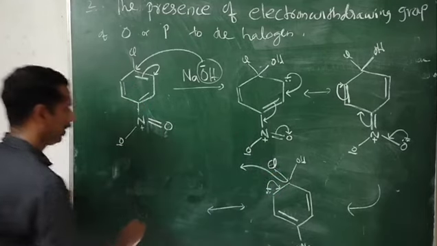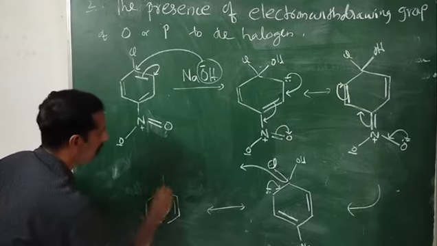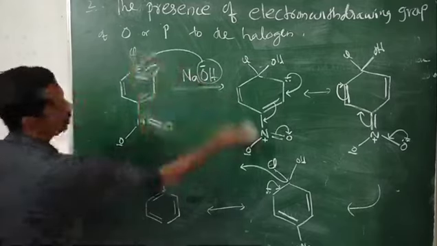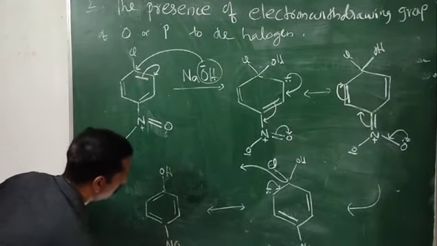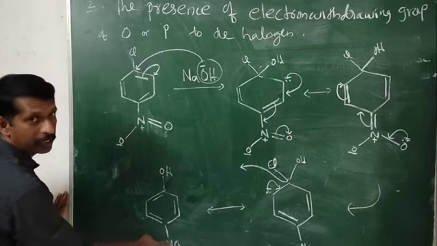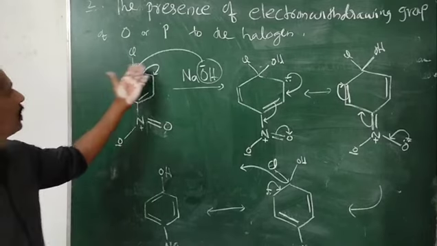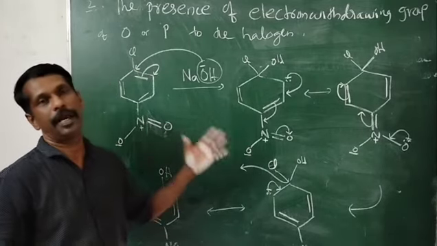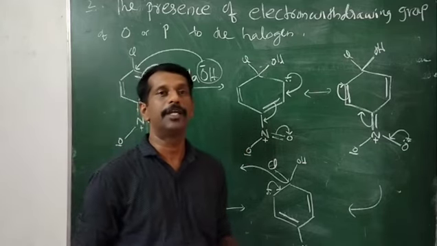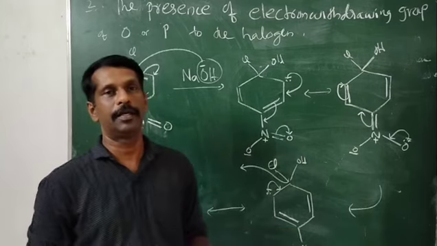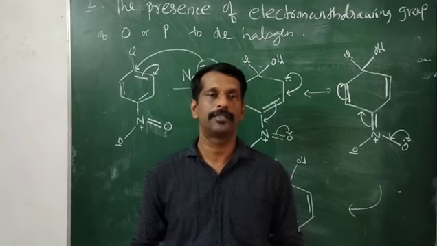This is elimination. So in the place of Cl, OH is remaining, and here it is NO2. This is para nitro group, para nitrophenol. This mechanism is known as first addition, then elimination in the last: addition elimination mechanism, or bimolecular addition elimination mechanism. So that's all about this module, and we continue the next class with a new module. Thank you.